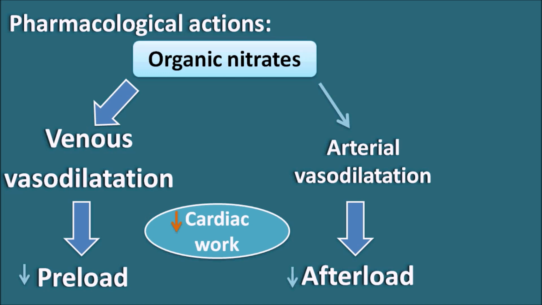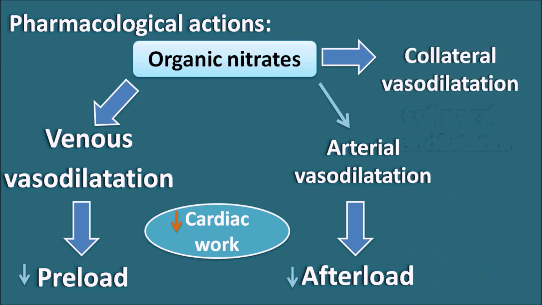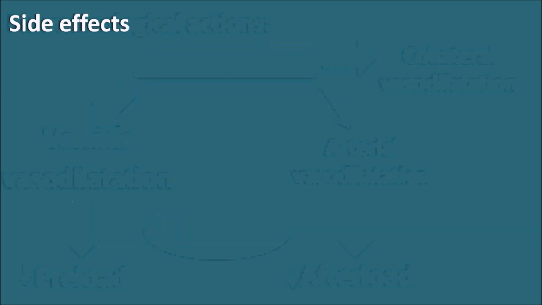Apart from the action on the preload and afterload, organic nitrates can also have one special action. They can cause the collateral vasodilatation. Collateral blood vessels can produce a connectivity within the coronary blood vessels. So when the coronary blood vessels are blocked, they can increase the blood supply through the collateral blood vessels. So organic nitrates can increase the collateral vasodilatation so that the blood supply to the heart can be improved and angina can be reduced.